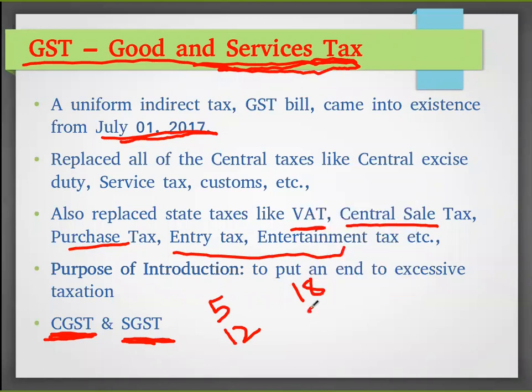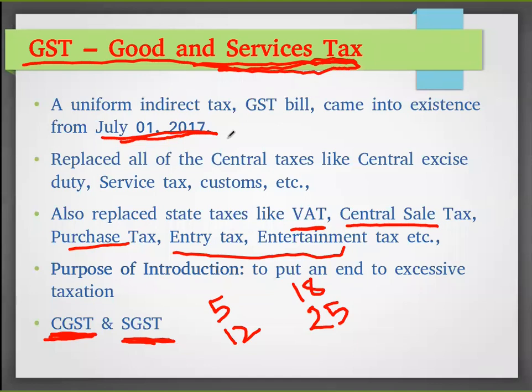This 25% is for entertainment and service sectors. This 5% is for minor commodities like agricultural value added goods. 12% and 18% is for other commodities like rice and other groceries. So the indirect tax is uniformed into goods and services tax.